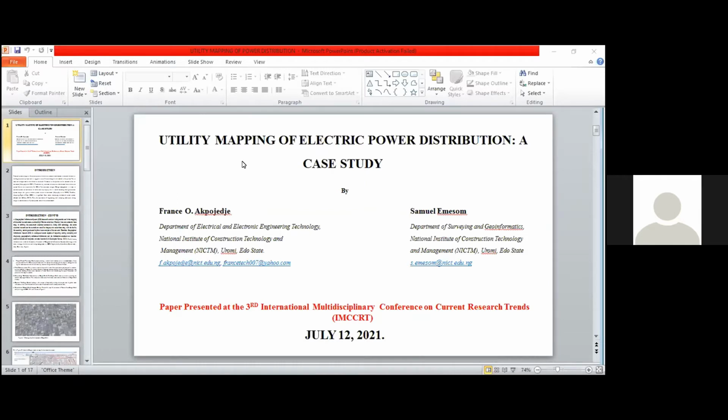We are here to present a topic titled Alternative Mapping of Electric Power Distribution, a case study.